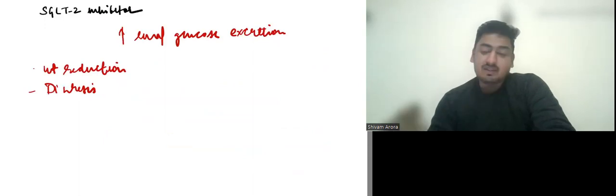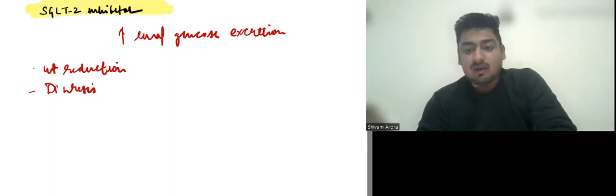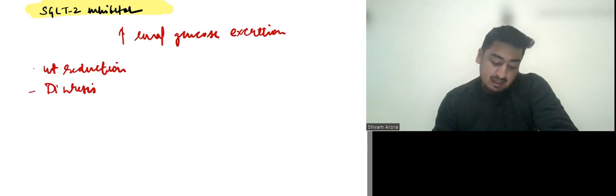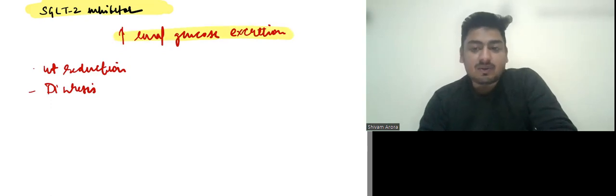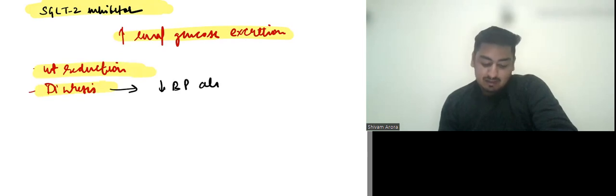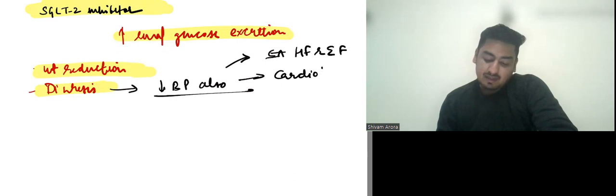Then we have this wonderful class of drugs which are known as SGLT2 inhibitors. They were developed as OHAs, but they are now also classified as a cardiac drug because it is given in patients with heart failure with reduced ejection fraction. It acts by increasing renal glucose excretion. Since it increases renal glucose excretion, it also increases renal water excretion through osmotic diuresis. So it leads to weight reduction. It has a diuretic effect, so it decreases BP also, and it is given in heart failure with reduced ejection fraction, and it is cardioprotective.